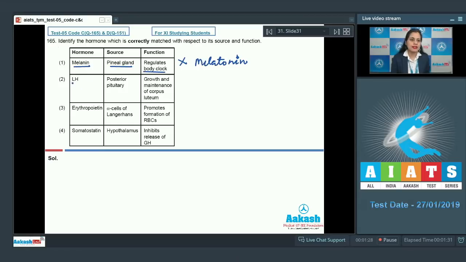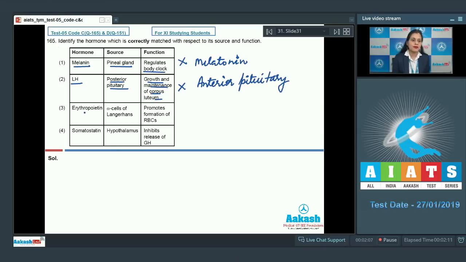The next match given is LH, source posterior pituitary, and function growth and maintenance of corpus luteum. And as it is an incorrect match, so this cannot be a correct answer to our question because LH is secreted from anterior pituitary and not from posterior pituitary. Although the function is correct in growth and maintenance of corpus luteum.